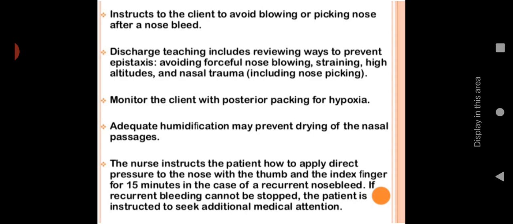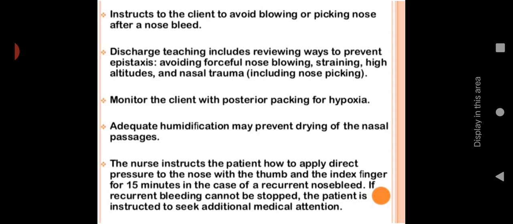Epistaxis is simply a nosebleed. It mainly occurs in the anterior part of the nose, and the causes are mainly trauma, changes in pressure, arteriosclerosis, or hypertension.